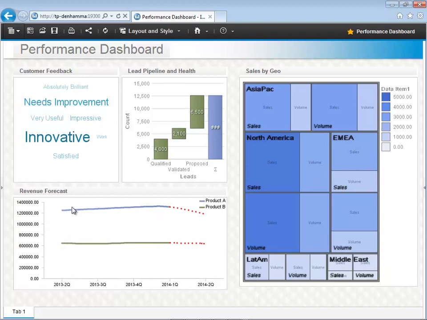Let's examine a word cloud to review our customer feedback, where I can see that although our customers are saying that our company is innovative, there are some questions about the quality of the new product which needs improvement. This is of great concern to us as an organization which prides itself on producing premium goods.